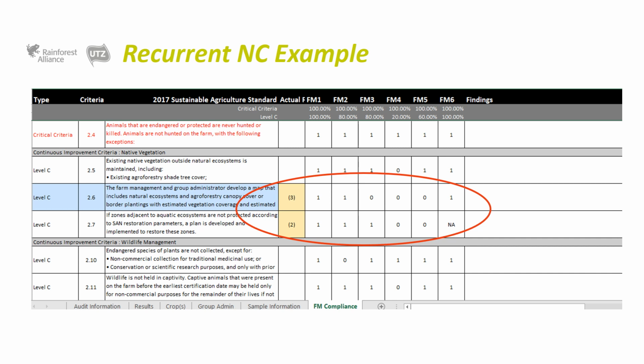So in the recurrent nonconformities column, identified with yellow color and in parentheses, it shows the number of nonconformities. For criterion 2.7, of a total of 5 farms in the sample, member farm 6 is not considered as it is marked as NA. 2 farms present a nonconformity representing 40% of the total sample, so the criterion is identified as a recurrent nonconformity and the number of nonconformities is indicated.